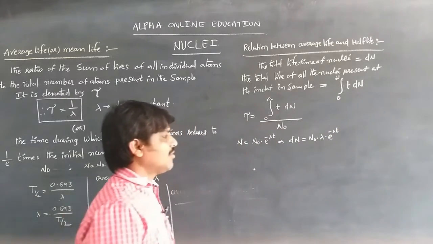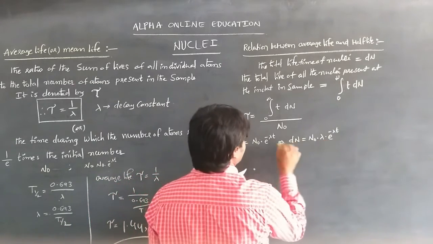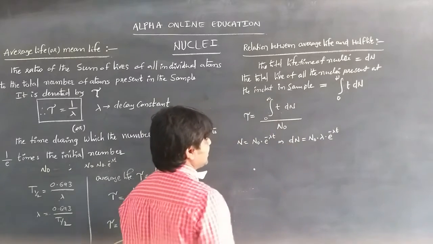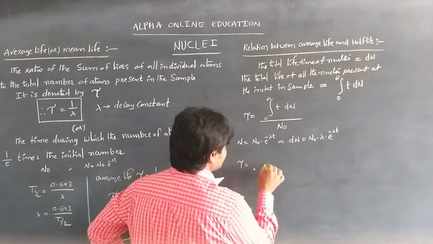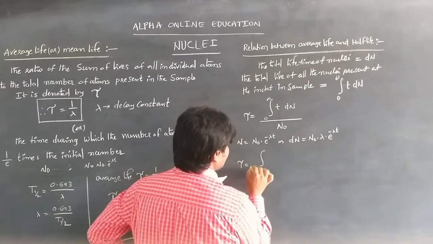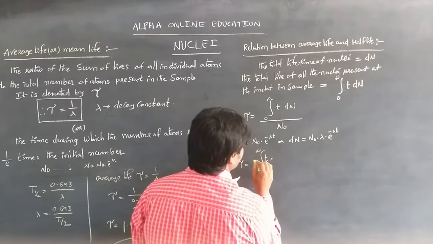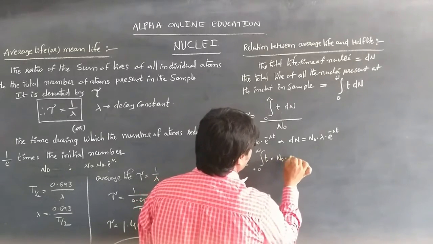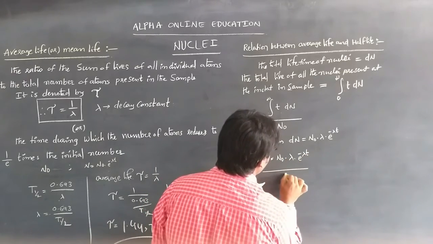Substituting in this equation, tau is equal to the integral from 0 to infinity of t into n naught into lambda into e power minus lambda t, divided by n naught.